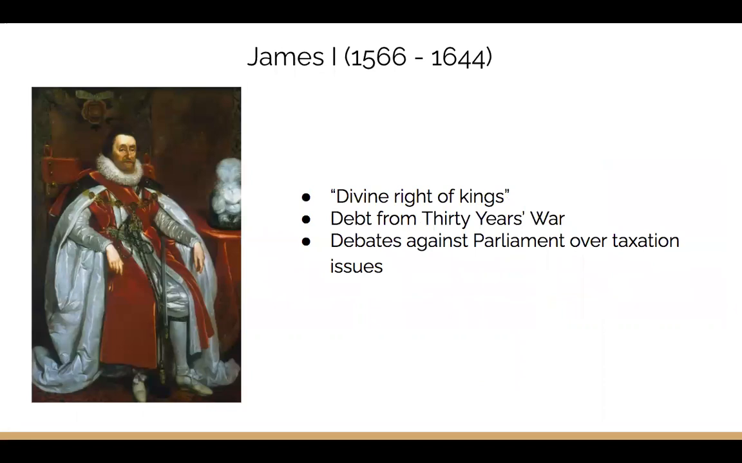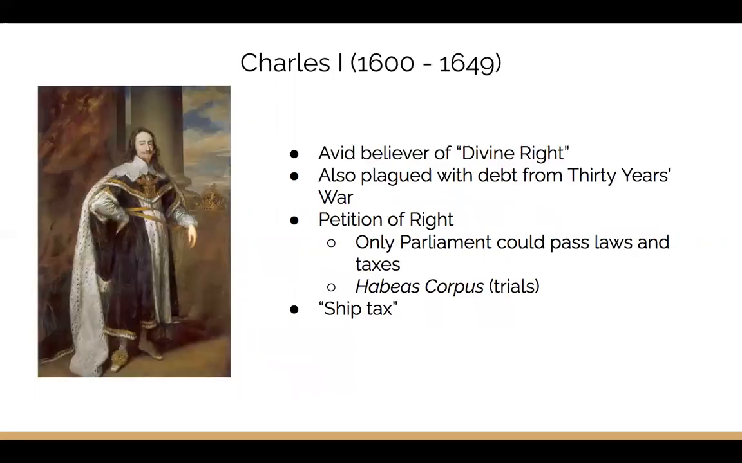The first of the Stuart line was James I, who strongly believed in the divine right theory. This was the idea that since monarchs were appointed by God, their rule was law and nothing should disagree with it. He twice dismissed Parliament over arguments on taxation.